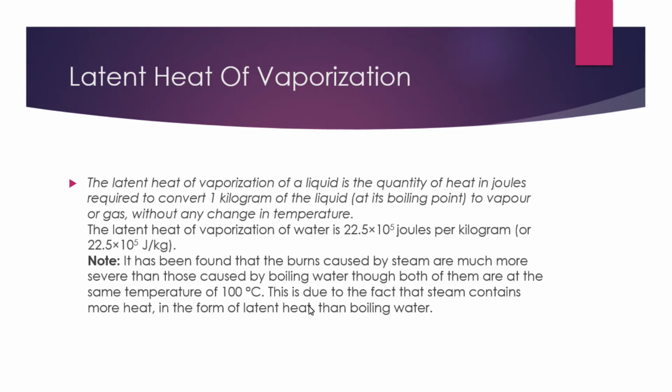I repeat, the latent heat of vaporization of a liquid is the quantity of heat in joules required to convert 1 kg of liquid at its boiling point to vapor or gas without any change in temperature at atmospheric pressure. Simple. So latent heat of vaporization is 22.5 x 10^5 joules per kilogram.